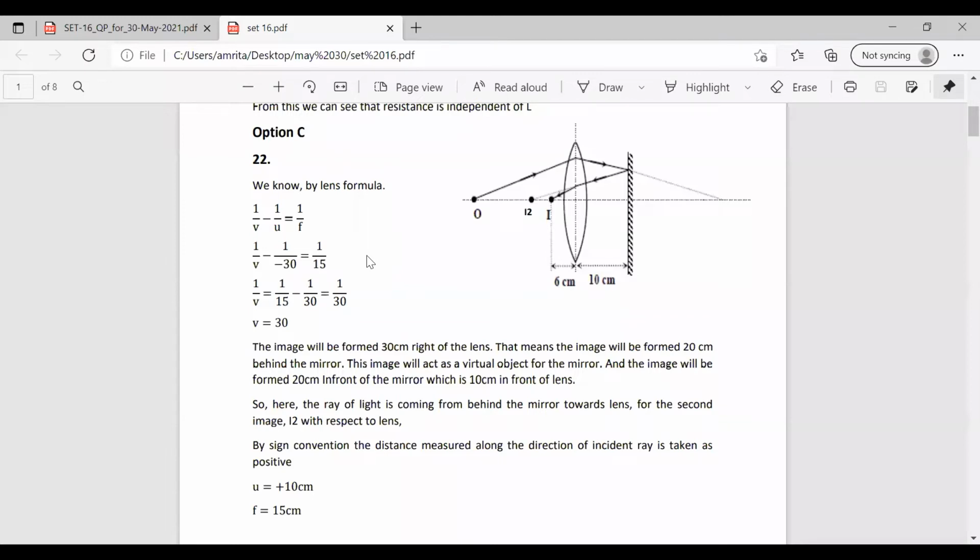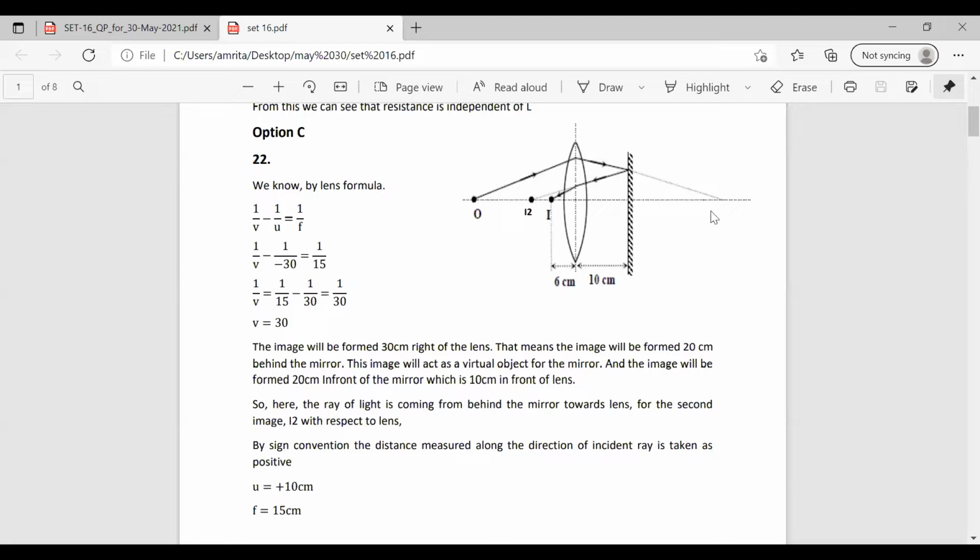That is 1 by v minus 1 by minus 30. So we get the value of v as 30. So the image is formed at 30 centimeter to the right side of the lens. So 20 centimeter in front of the plane mirror and 10 centimeter in front of the lens.